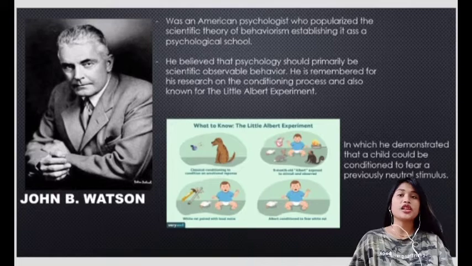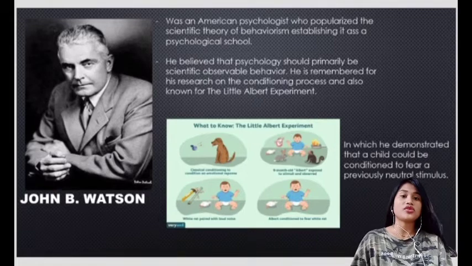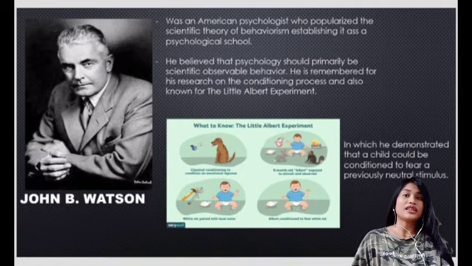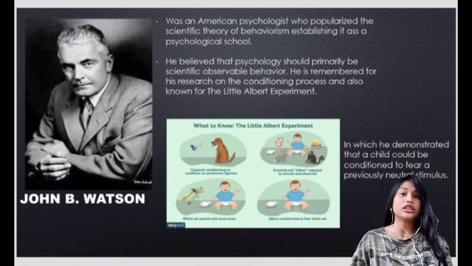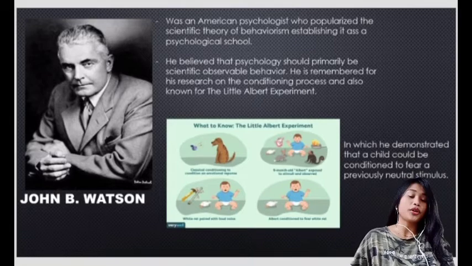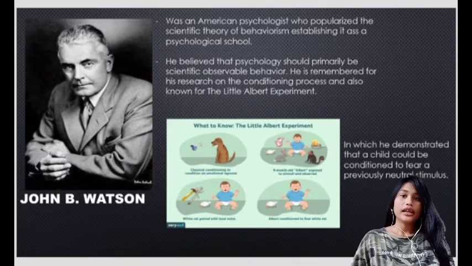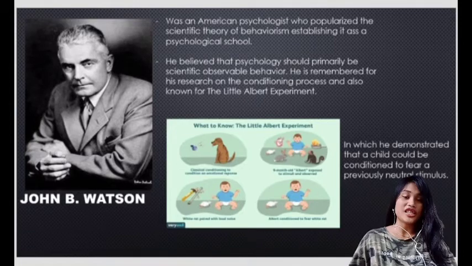So John B. Watson was an American psychologist who popularized the scientific theory of behaviorism, establishing it as a psychological school. So he believed that psychology should primarily be scientific observable behavior. So he is remembered for his research on the conditioning process and also known for the Little Albert experiment. So in the slide, you will see the Little Albert experiment, in which John B. Watson demonstrated that a child could be conditioned to a fear previously neutral stimulus.